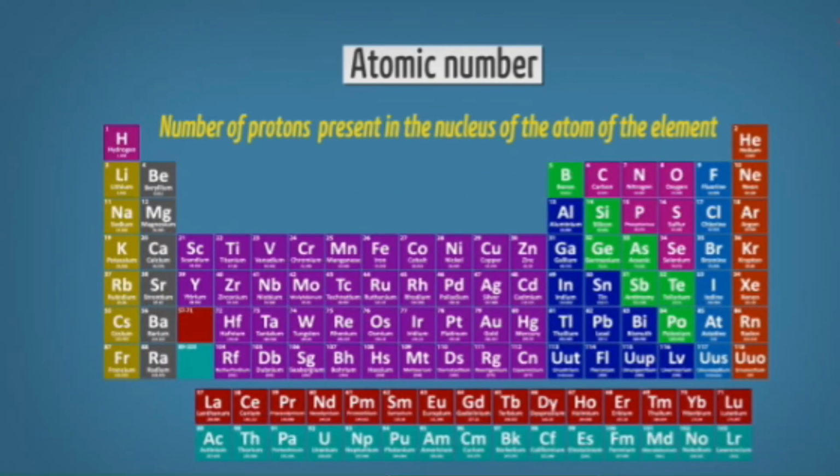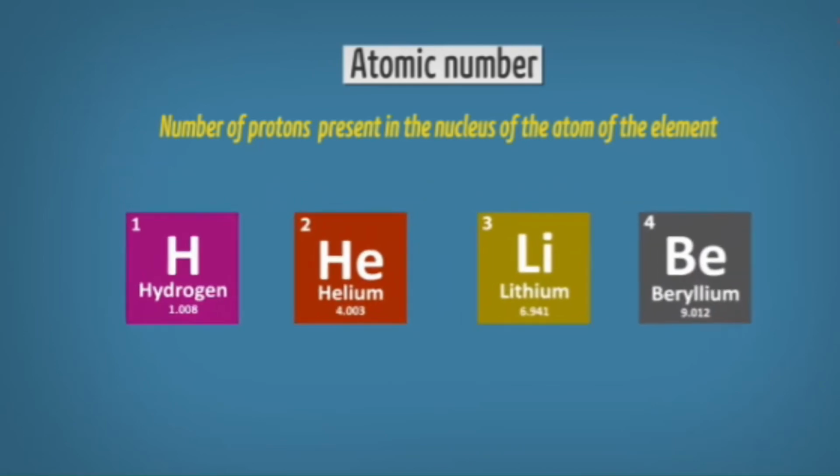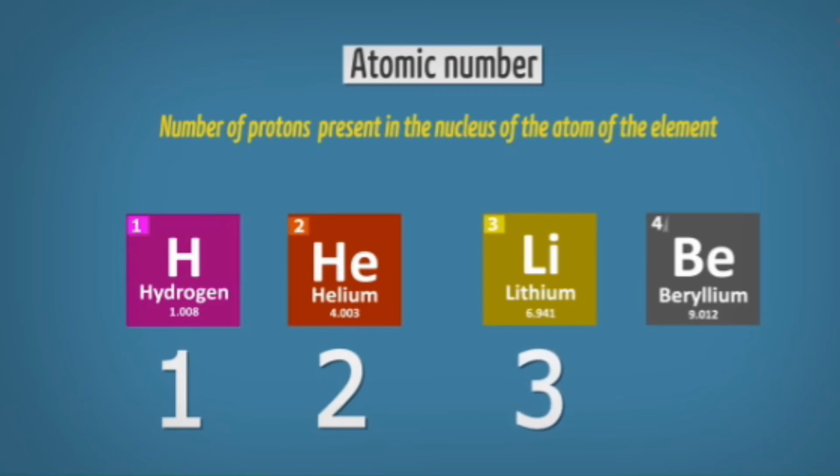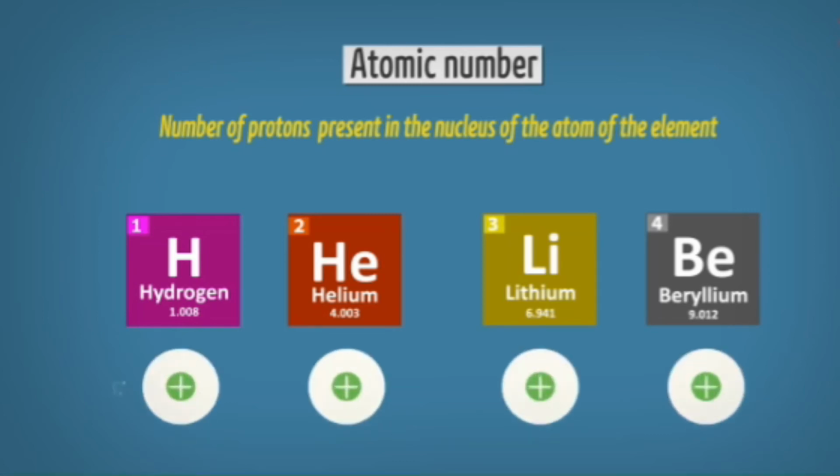Then Mendeleev's periodic law was changed, and the number of protons present in the nucleus of an atom of the element is given as the atomic number. So how many protons are present inside the atom gives us the idea about the atomic number. Till now, no one had introduced the atomic number at all. Everyone was discussing only the atomic masses of the elements.